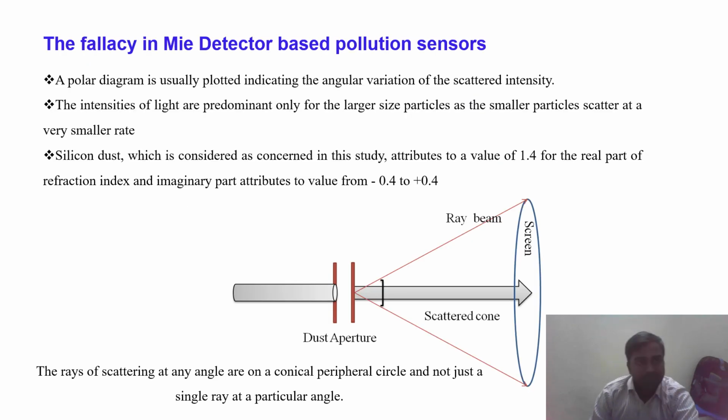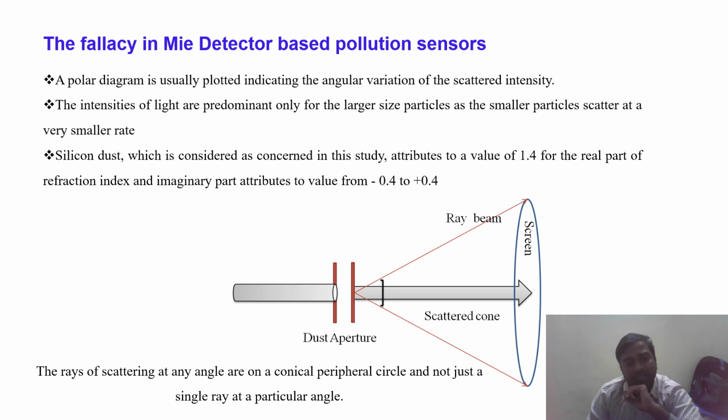Okay, the fallacy of the Mie detector based pollution sensor. Here we are using the polar diagram, and the intensities of the light are predominant only for the large size of the particle. The small size of the particle scatters at a very small rate. The silicon dust is considered as a concern in my study, and this is an illustrative diagram of the ray of scattering at any angle on the conical peripheral circle. It is showing here.